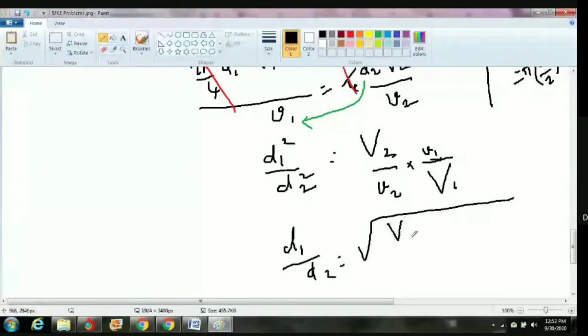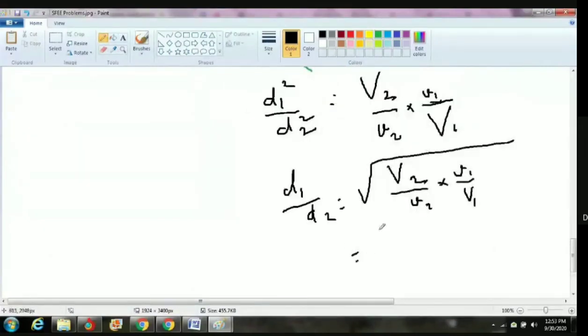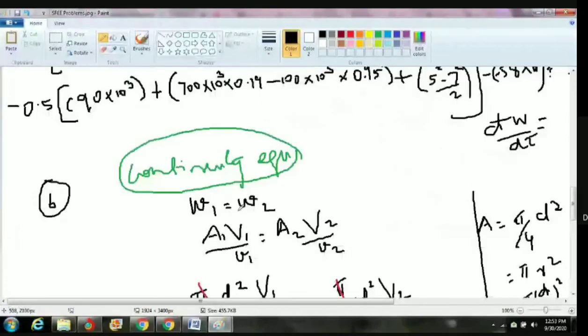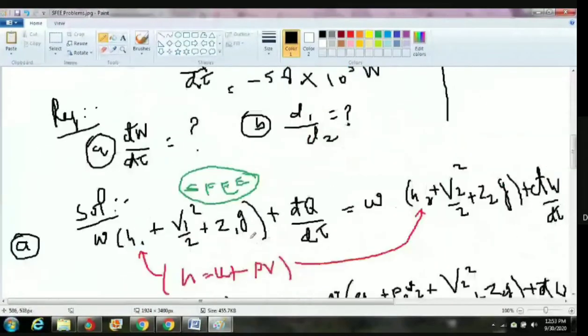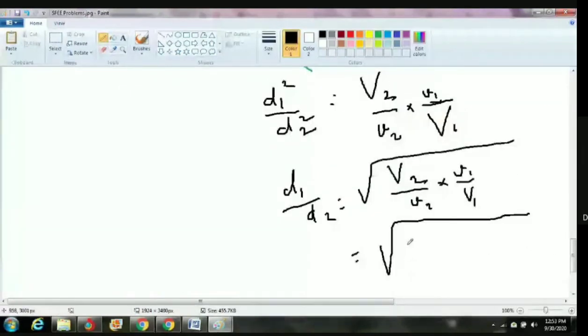Because we hurriedly solve, we make silly mistakes. At exam time, you should not do that. That's very, very important. So you have to take the root. Already we know the V2 value: 5. What is the V1 value?